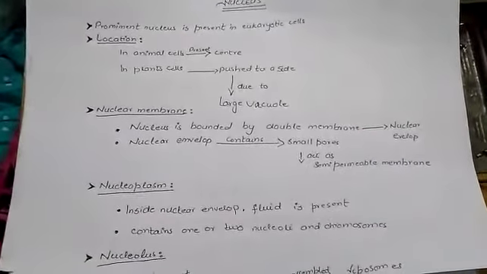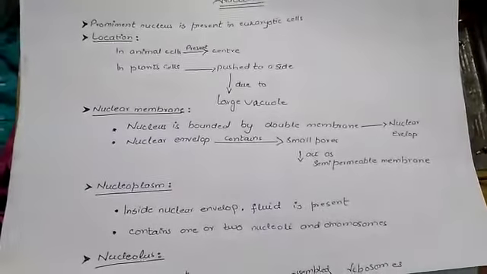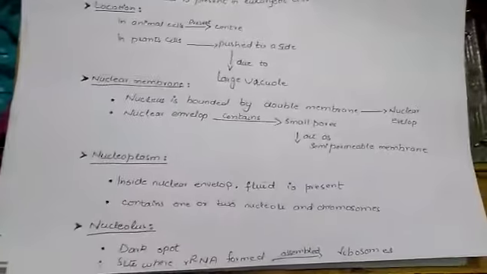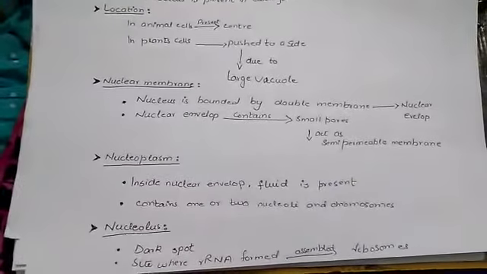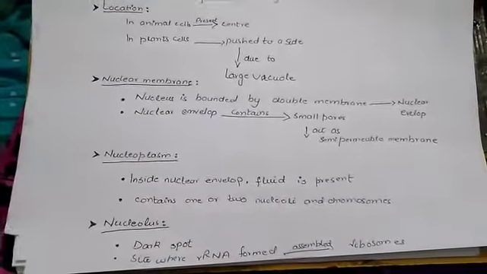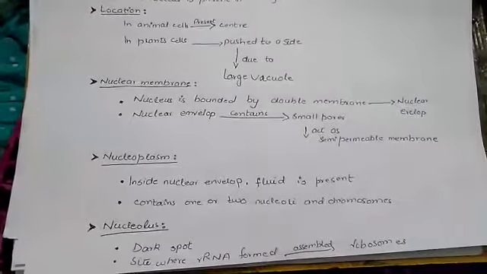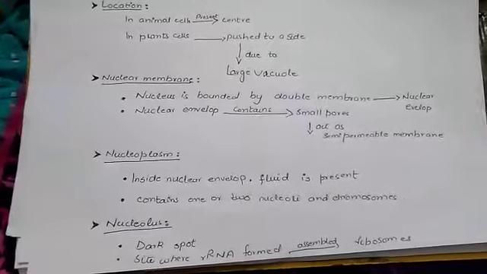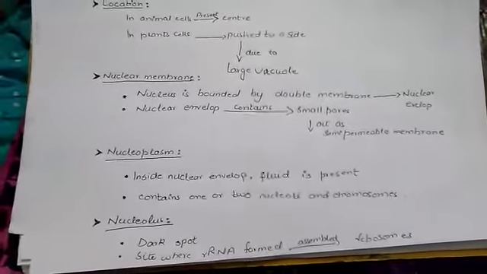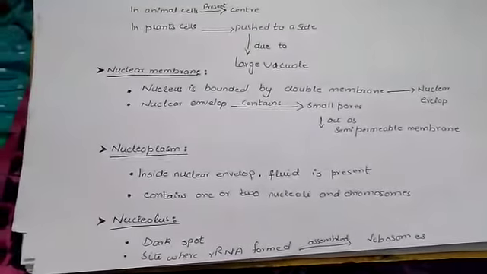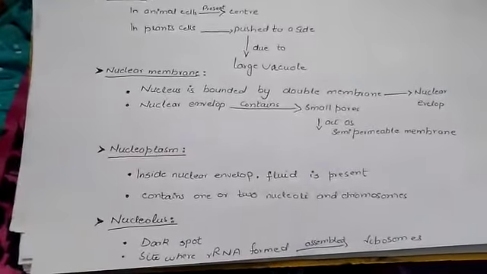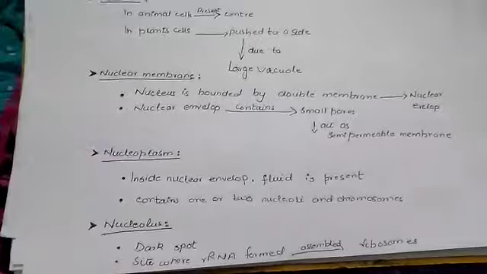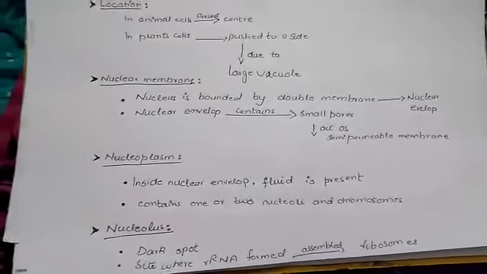Nucleoplasm contains one or two nucleoli and chromosomes. Then we have the nucleolus. The nucleolus is a dark spot and it is the site where ribosomal RNA is formed, and this ribosomal RNA is assembled and then further makes ribosomes.